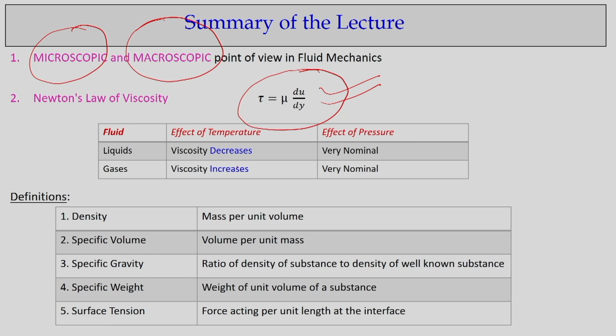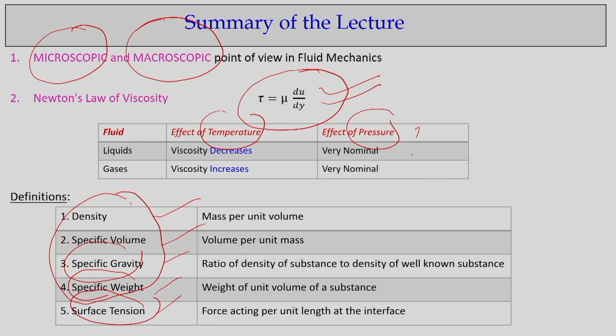Then we discussed how viscosity increases or decreases with temperature and pressure, and some fluid properties: mass, weight, density, specific volume, specific gravity, specific weight, and the force acting on interfaces, that is, the surface tension force.